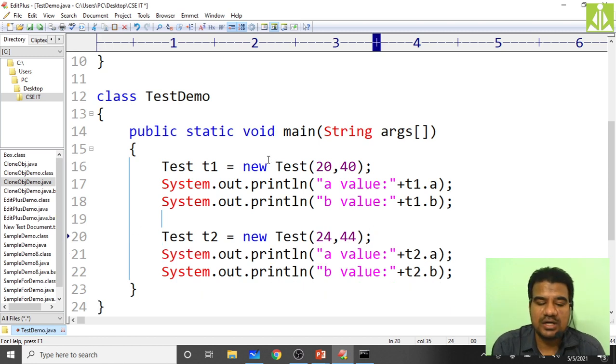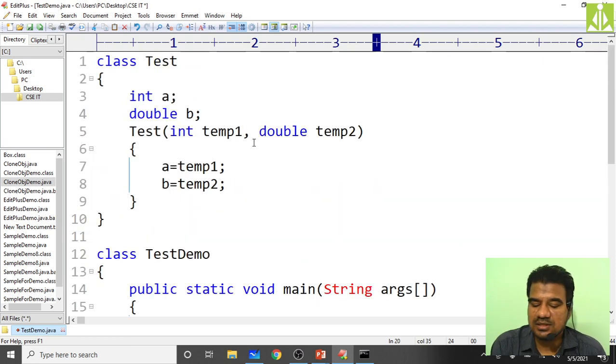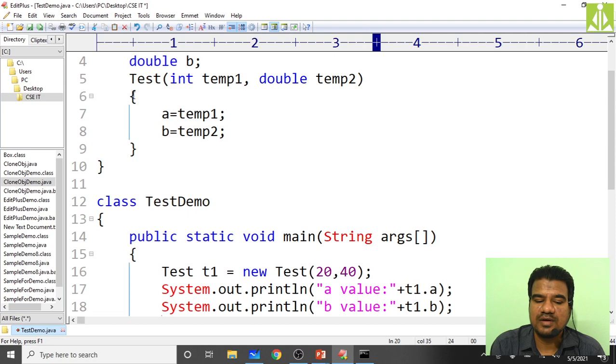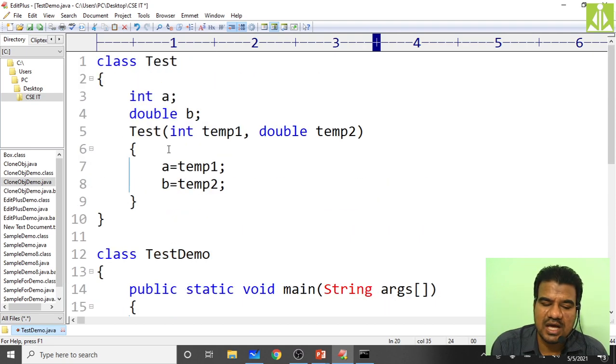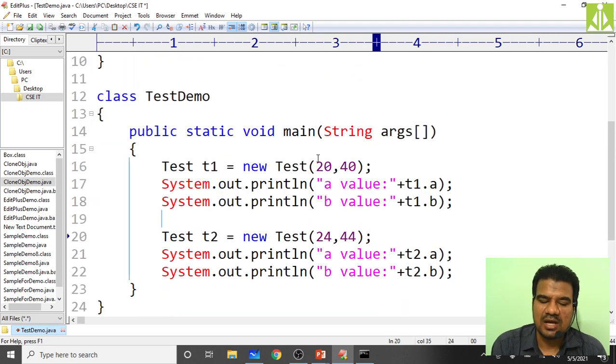So now you hopefully understood. Instead of taking a method separately to initialize the instance variables, we can do it with the help of the constructor itself, because every class will have a constructor, and when you are creating the object, at that point you need the constructor call.